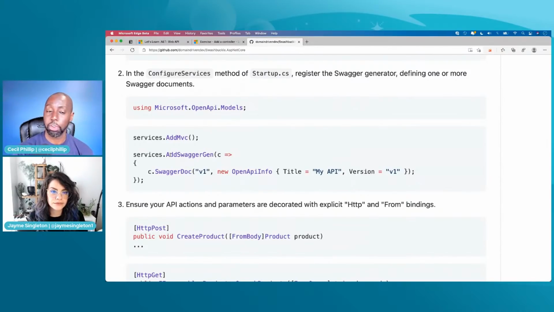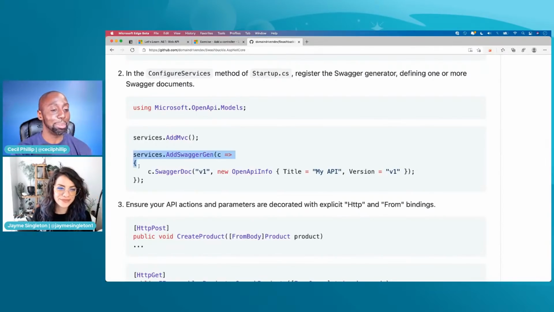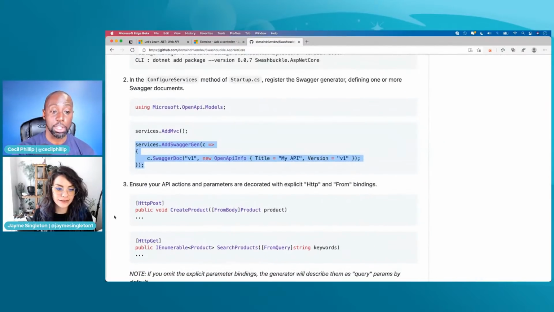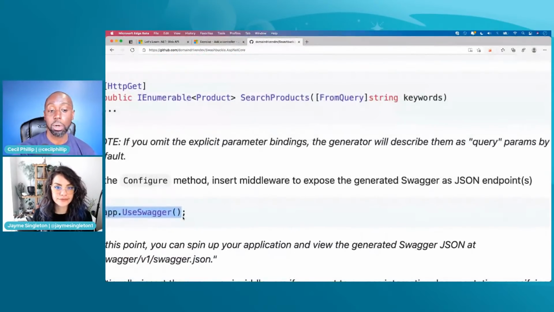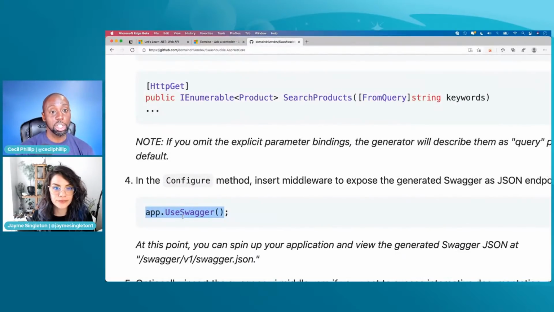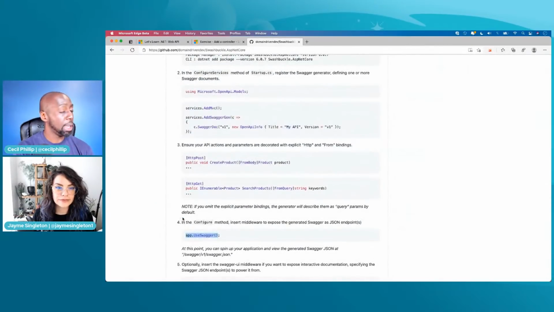So here you notice in the configure services section that we spoke about a little while ago, you can see that there's an AddSwaggerGen, right? And literally, I'll be real with you. I come in here and I copy and paste these samples into my code and they just work. So that's one thing that you'll do. And again, as you scroll down, you also have to make this call here to UseSwagger as well. And that's the thing that would actually generate the documents that we could use to test out our APIs. Whenever we run our API again, I'll show you exactly what that document looks like, because I think it's an important thing for folks to understand exists and also the purpose that it serves.